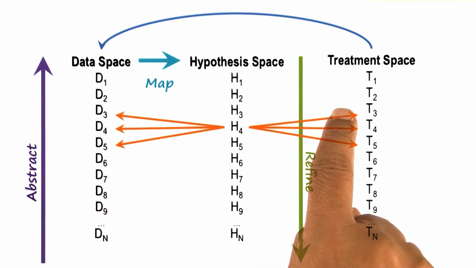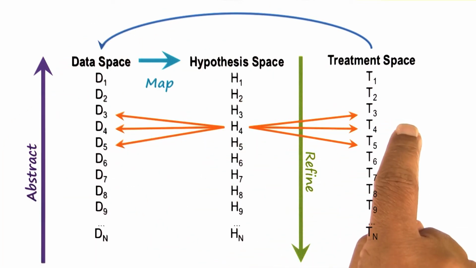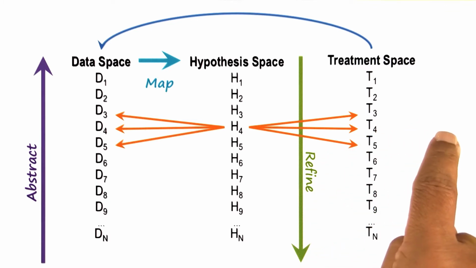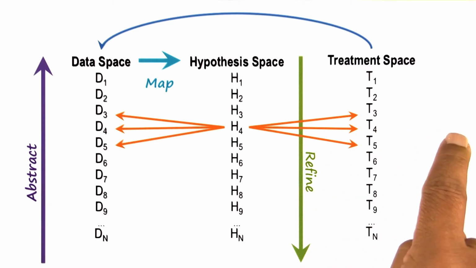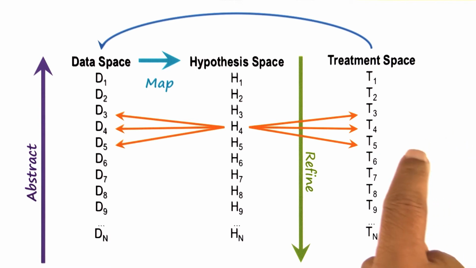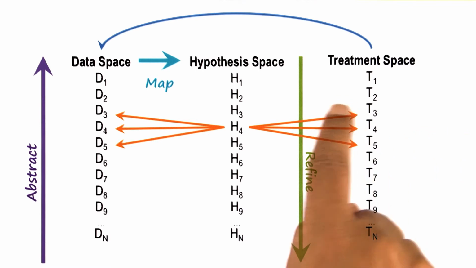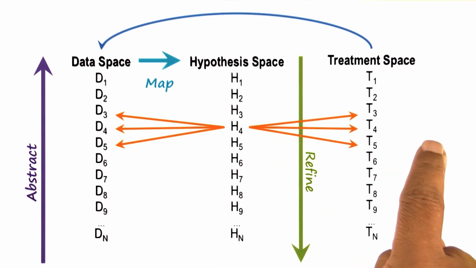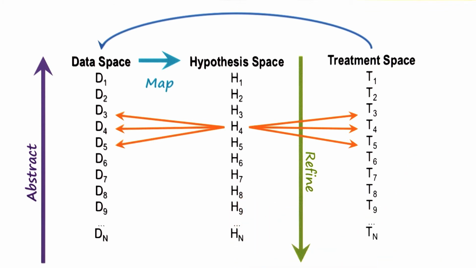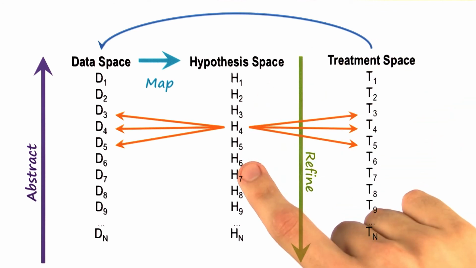Thus, in case of auto mechanics, if I replace a particular component and the car still does not function properly, then that is useful data to know. Because that suggests that the fault that I thought would explain the malfunction is probably not the right diagnosis. We can also think of this last phase as a type of configuration, which we talked about last time. Given a set of hypotheses about illnesses or faults with a car, we can then configure a set of treatments or repairs that best address the faults we discovered before.